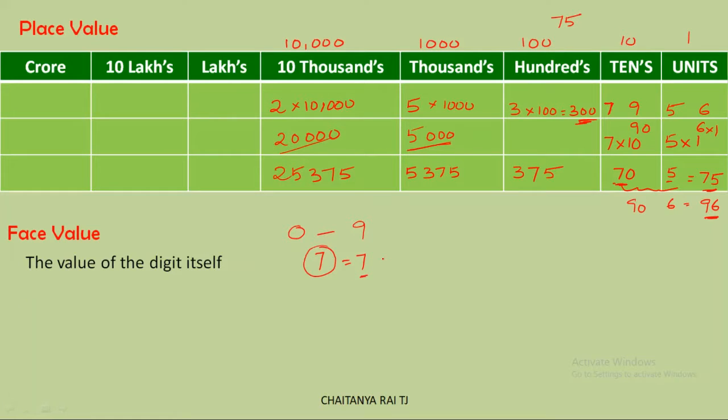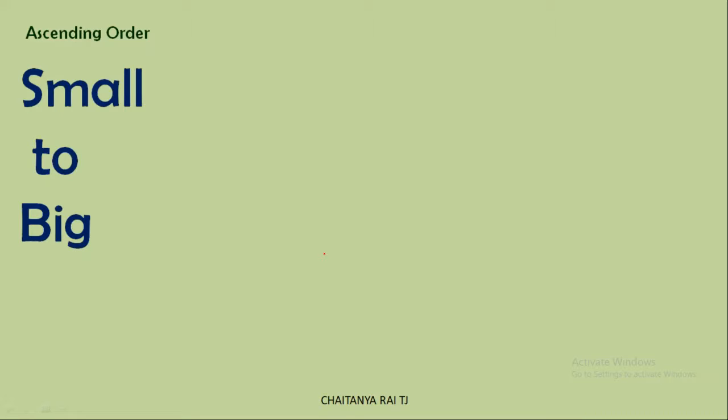It doesn't change. So after knowing about the place values, we can compare the numbers and say one of the two numbers is small and the other is big, or both are equal to each other. Like that we can easily compare them. One more thing we have to differentiate while writing these numbers is ascending order. What is ascending order? Ascending order is writing numbers from the smallest to the biggest out of the given numbers.